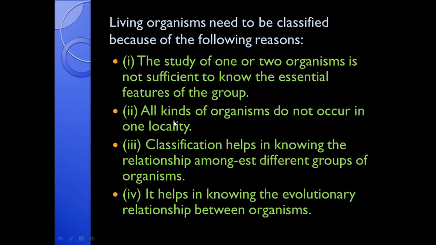So there is a need for classification because all kinds of organisms do not occur in one locality. Classification helps in knowing the relationship amongst different groups of organisms. Classification also helps in knowing the evolutionary relationships between organisms, how the organisms have evolved. We can come to know it by studying classification.